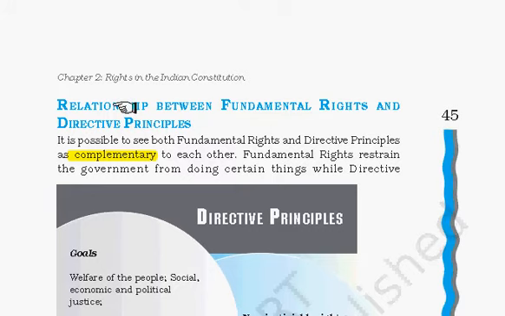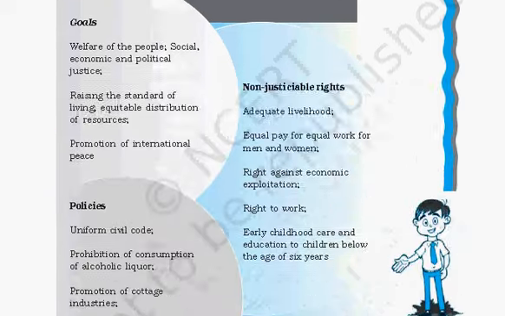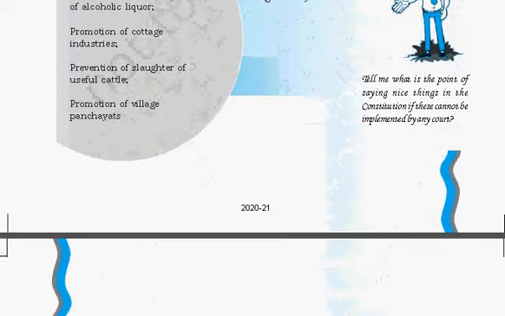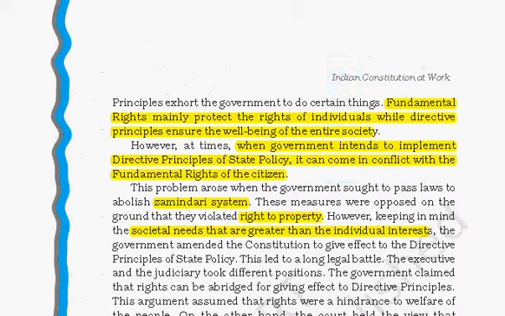DPSPs are supplementary to fundamental rights, but there were some incidences in which there was conflict between fundamental rights and DPSPs. Fundamental rights mainly protect the rights of the individual, while directive principles ensure the well-being of the entire society. So the question can arise whether the well-being of the individual or the welfare of society is greater than the other.